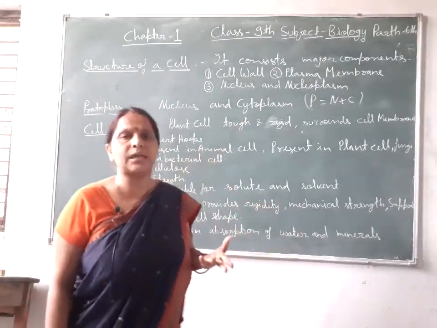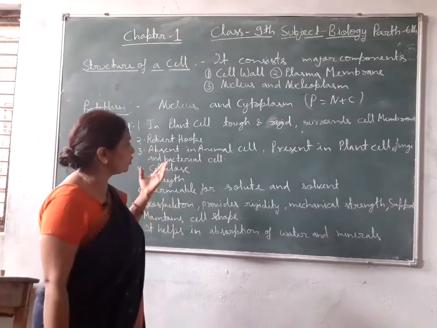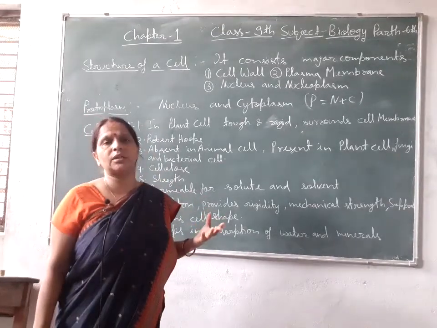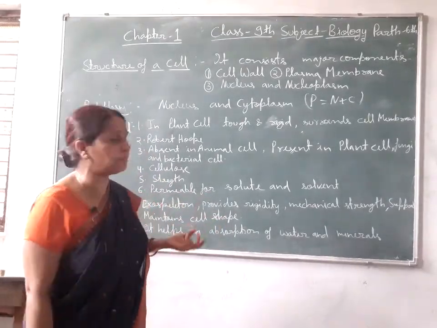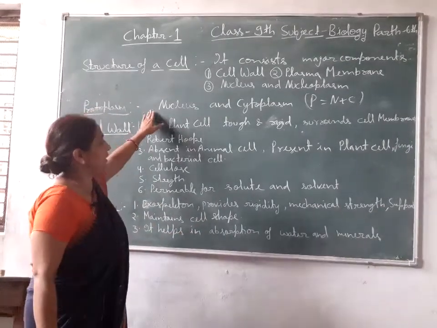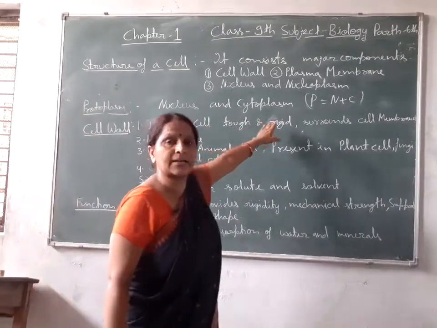Somewhere cytoplasm is written, somewhere protoplasm. So today I will teach you about the difference between cytoplasm and protoplasm. Protoplasm is nucleus and cytoplasm.